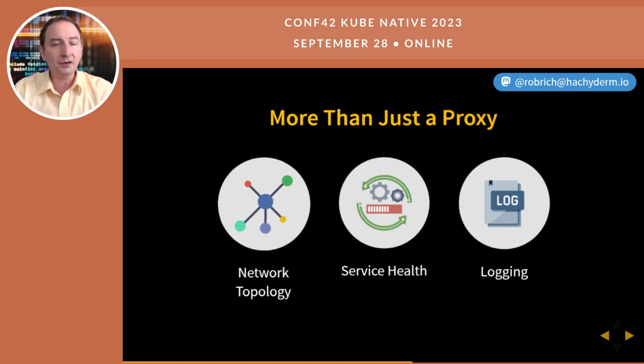Next, we can take a look at service health. Now the beauty here with monitoring service health is that we can capture 500s or high latency things and start to report that back to the controllers. Now here we can take a look at the traffic flowing through our cluster. We can compare it to known good things. We can understand when our cluster is starting to misbehave. This is perfect.